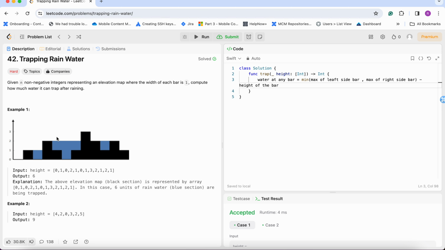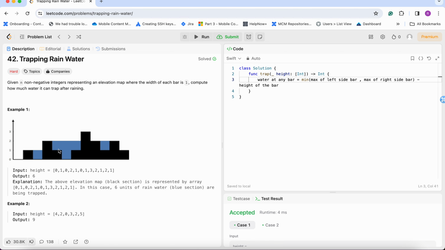See, water at any bar. For this one, the maximum of the left side bar is 1, the maximum of the right side bar is 3, the minimum of 1 and 3 is 1, and the height of the bar is 0, so 1. Similarly here, the maximum of the left side bar is 1, the maximum of the right side bar is 3, so the minimum is 1.